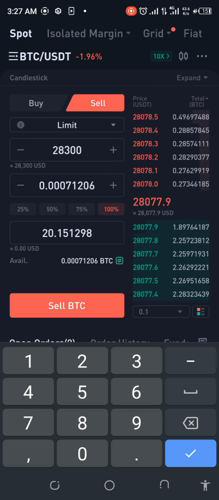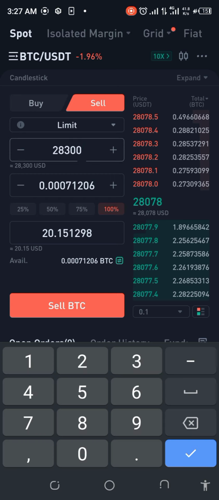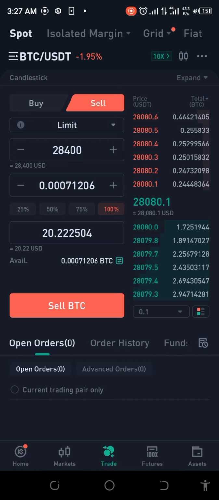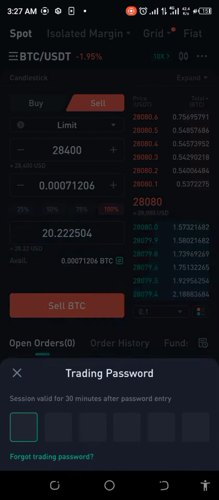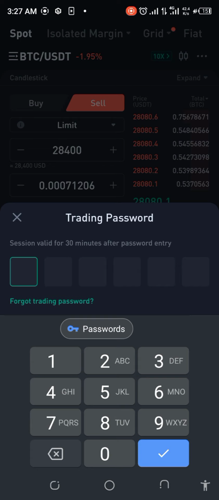Okay, let's do that. Okay, we'll be able to make 15 cents. Should I be more? Should I go further? Okay, let me just do this to 400. There's no harm trying this, right? Okay, 22 cents. I think that's good. I'm just going to set that sell limit, and then I'll just click on sell BTC. Okay, all right. I'll have to do my verifications, and I'll be back.